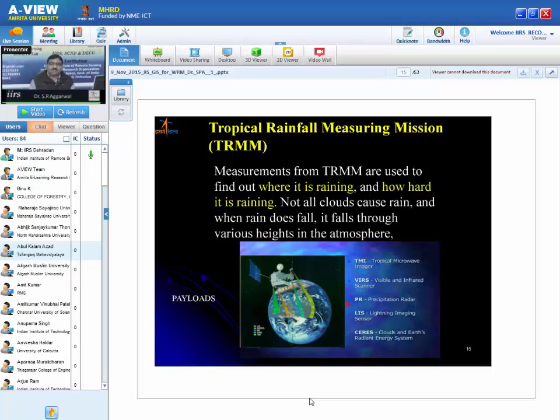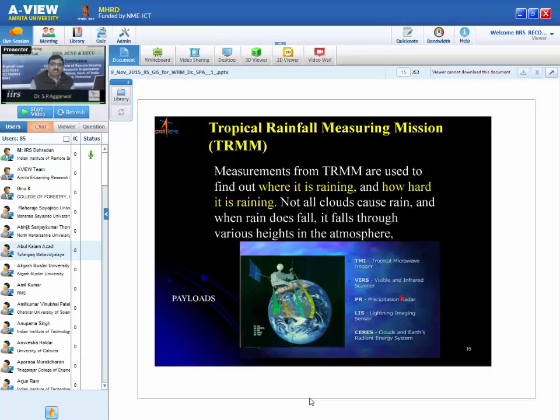It has 5 sensors. Out of these, number 3, PR, is most important. It is nothing but a precipitation radar. It is an active radar. It sends a signal, and the signals interact with the water nuclei and are reflected or backscattered back to the system. Based on the intensity and amount of the rain, that backscatter information will be available to the sensor, and it will pass on to the earth.